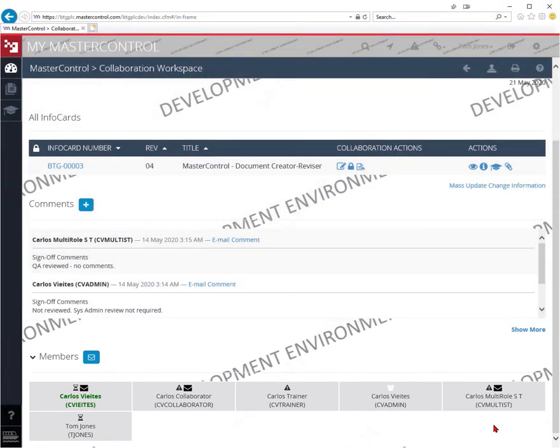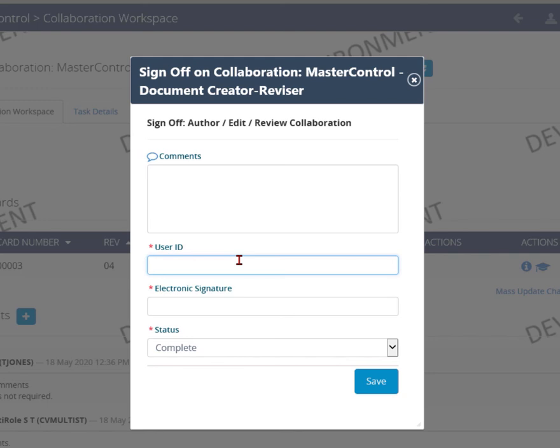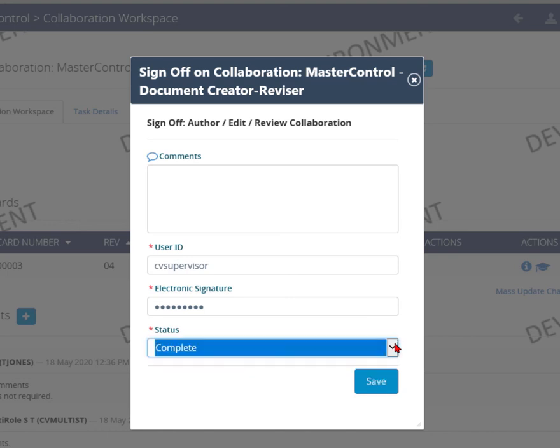When you have completed the review, click on the sign-off icon located on the top right. Select Complete if you wish to finish your task and stay in the collaboration to follow the rest of the review process, or select Complete and Quit when you have finished the review and do not require to review it again or track the progress.